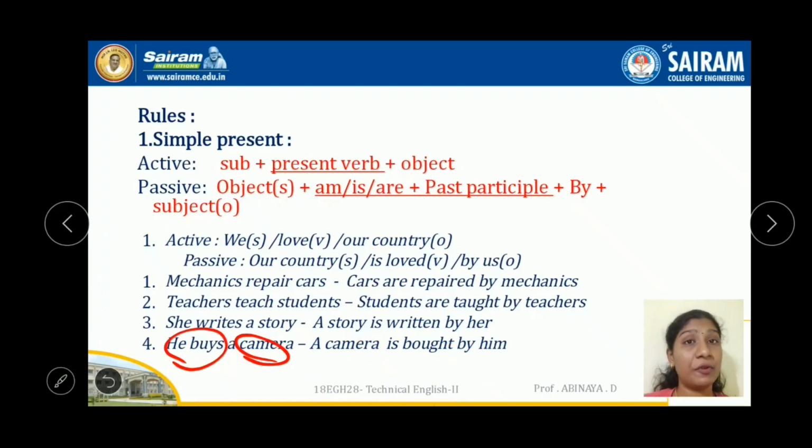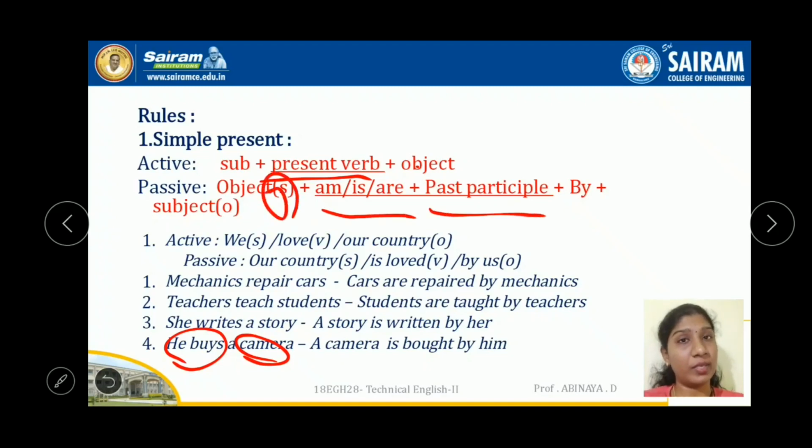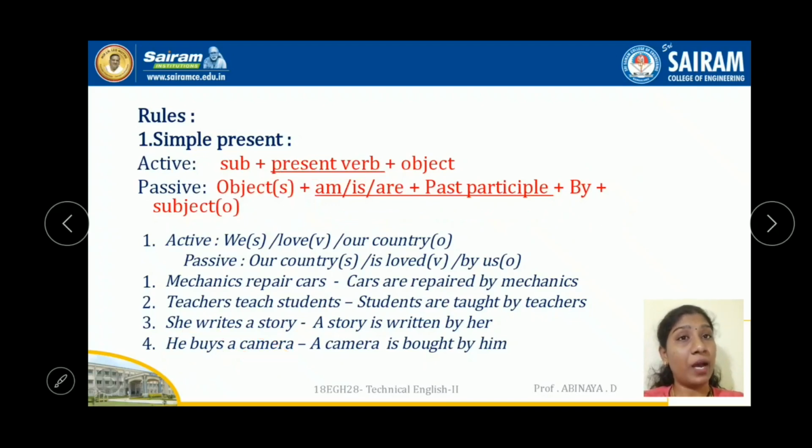If it is in the present form, you have to do this. Nothing but if it is subject plus present verb, the object has to come as subject and the subject has to go as object, and the present verb has to change accordingly. If it is singular or plural, am, is, are, and the past participle is necessary, with "by" as default in passive voice. Okay. Now let's go for the next tense, past tense.